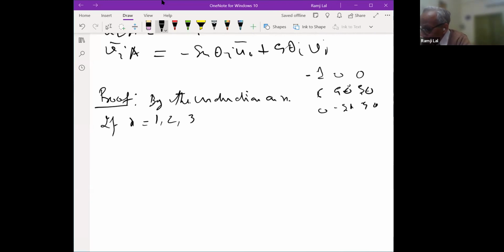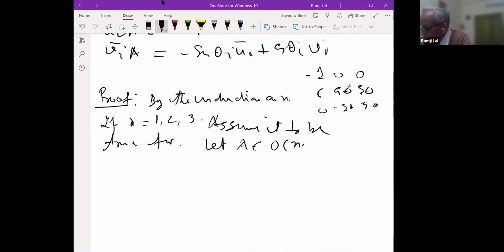So assume the induction hypothesis to be true for n. So to prove for n plus 1, let A belong to O(n+1). Now see here that A belongs to O(n+1). So what are the eigenvalues? I'll now talk about the eigenvalues.